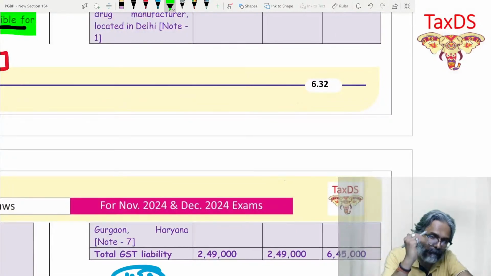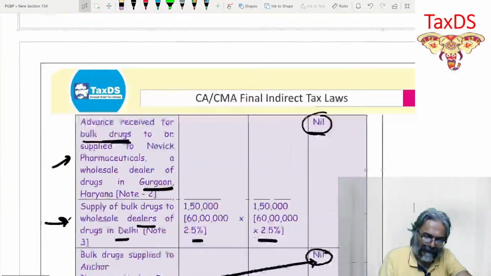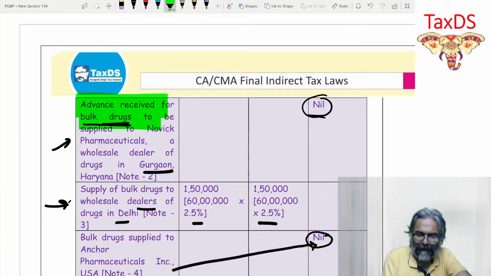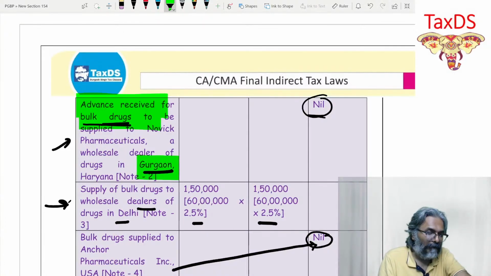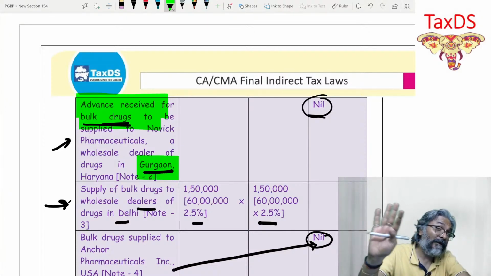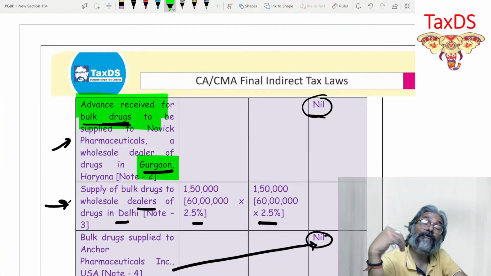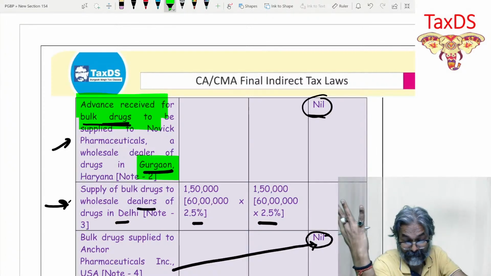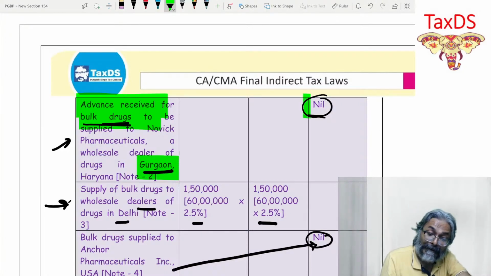Now, one point I just wanted to bring to your observation, students. Be careful. That point is this one. Can you see this advance receipt for the bulk drugs which has been supplied, advance receipt from the party in Gurgaon? For goods, I have told you, students, advance receipt for goods, time of supply is not in the month of Jan. So you will not consider anything right now. As and when the goods would be sold or the invoice would be issued, that time you will consider it. Right now, this is not the appropriate time. So I am writing nil.